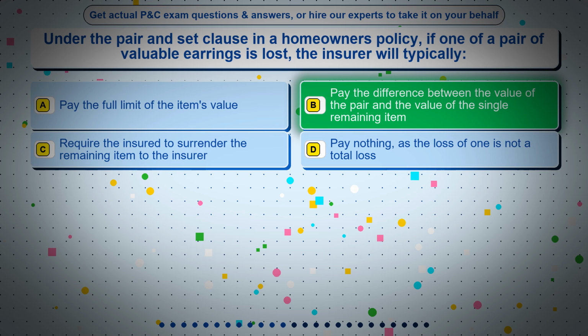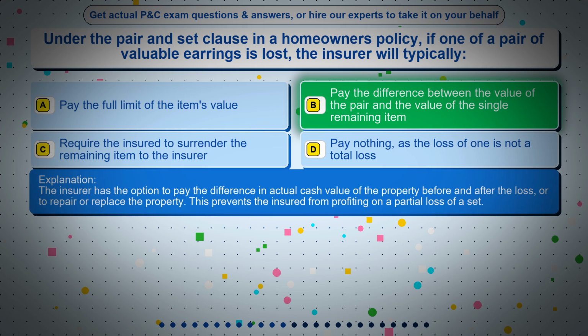single remaining item. The insurer has the option to pay the difference in actual cash value of the property before and after the loss, or to repair or replace the property. This prevents the insured from profiting on a partial loss of asset.